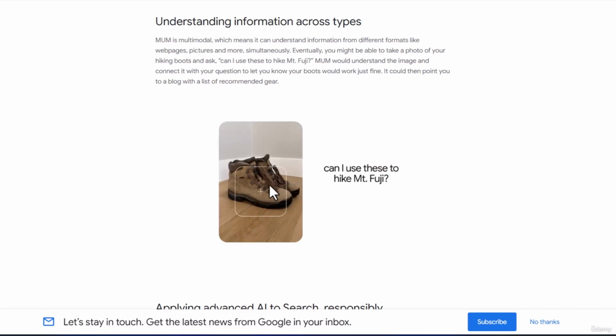For instance, here shoes are shown. You can show these to MUM and ask, can I climb a mountain using these shoes? It will tell you whether you can climb or not.